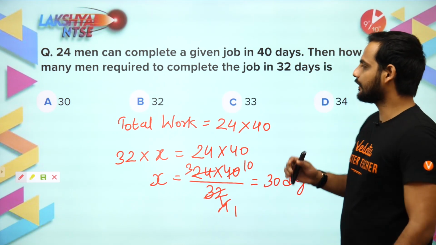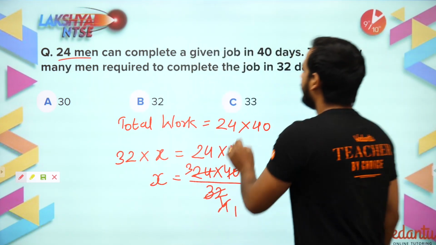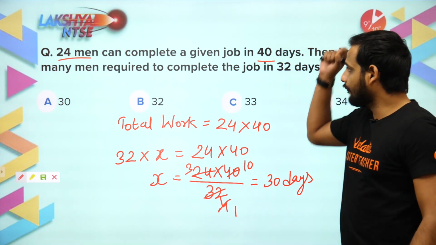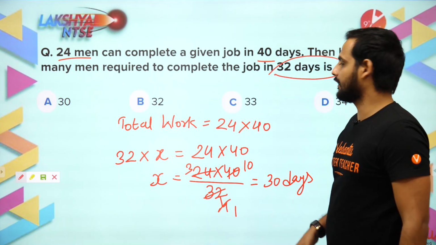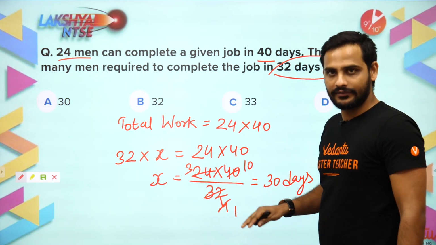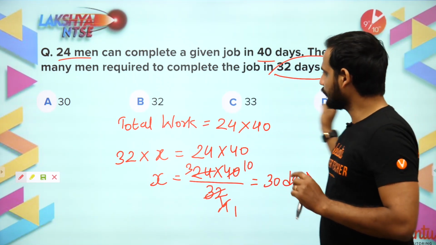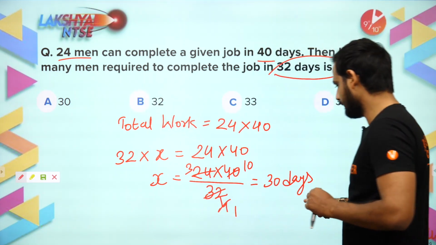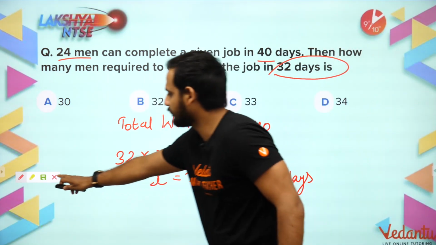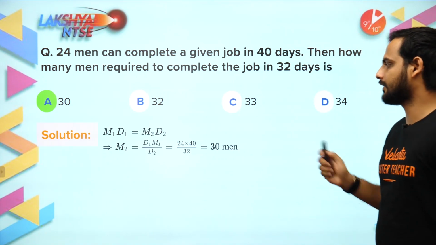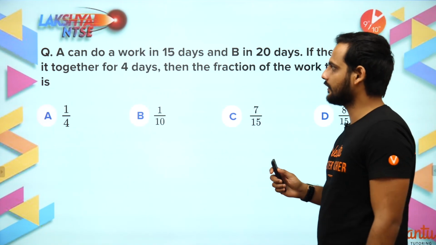days. Now one more thing to observe, if 24 men are completing it in 40 days, obviously if I am recruiting more persons, the time taken will be less. The time taken has to be less, so the answer has to be less than 40. Since all the options are given less than 40, you have to solve this way and you will say, sir, my correct answer will be 30 days. Correct answer will be 30 days. Right? Let's move ahead to the next question.